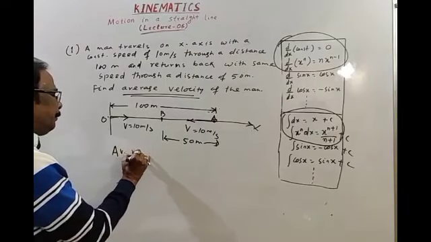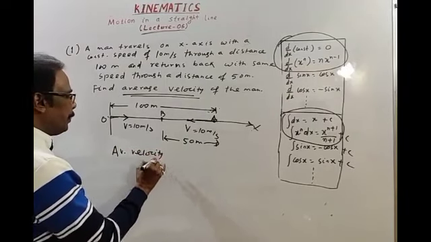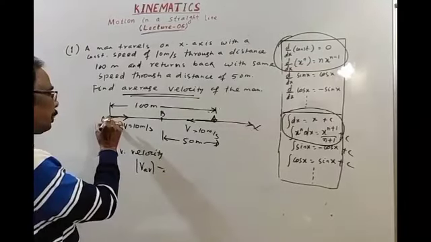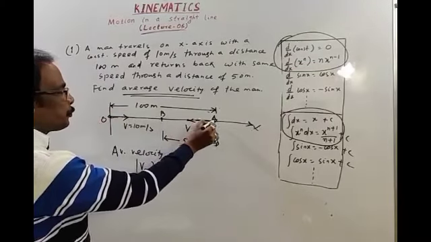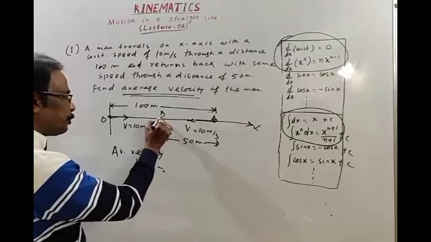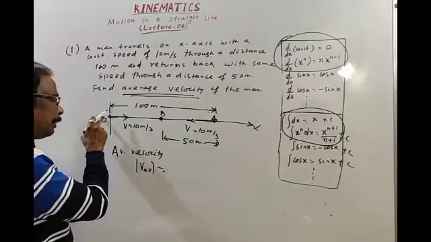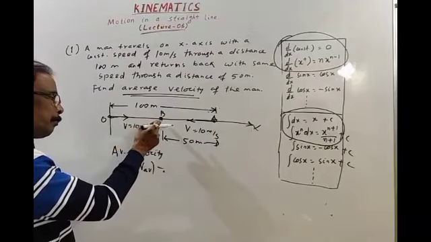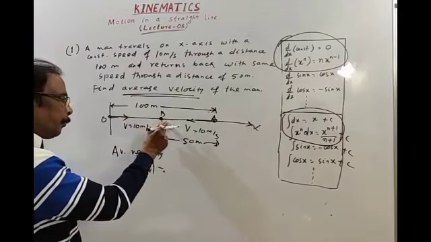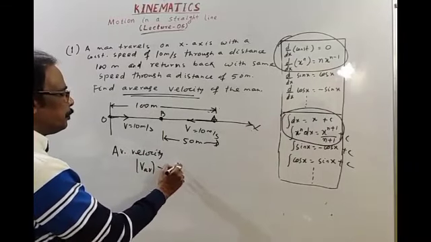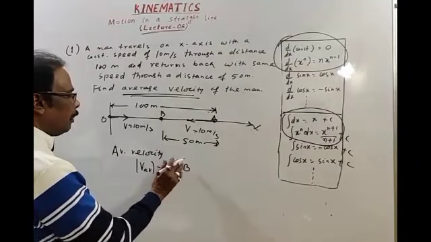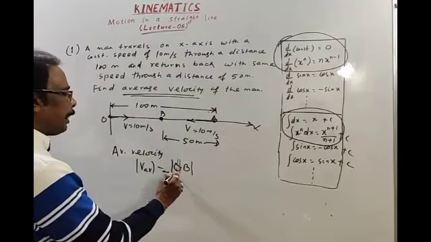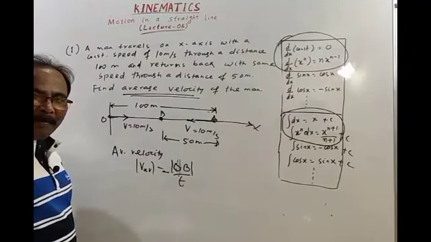We have to find the magnitude of average velocity, which is total displacement upon total time. O is the initial point, the man goes to point A and finally returns back to point B. O is the initial position, B is the final position. So the shortest path is from O to B, directed from O to B, meaning displacement is the length of the straight line OB.